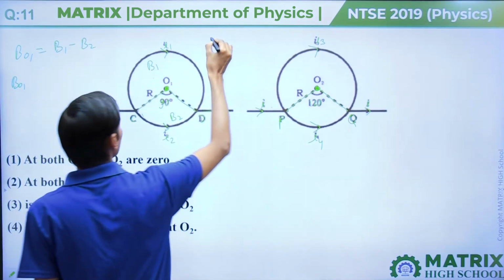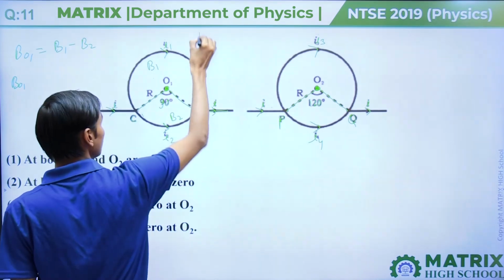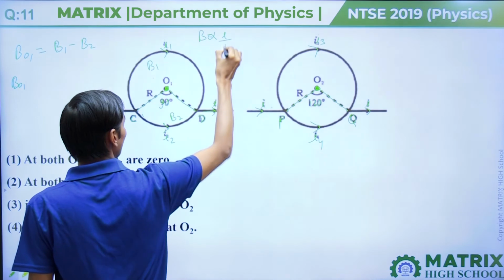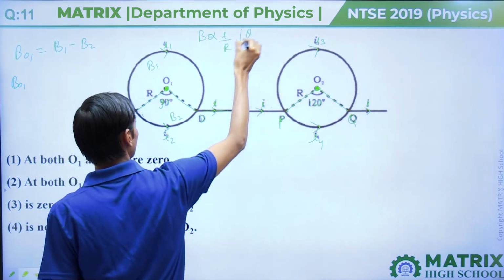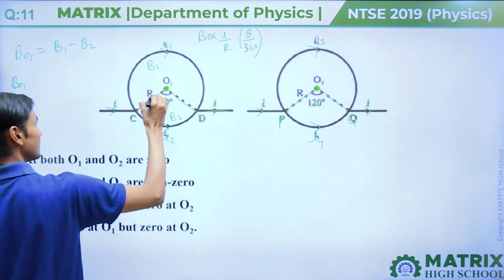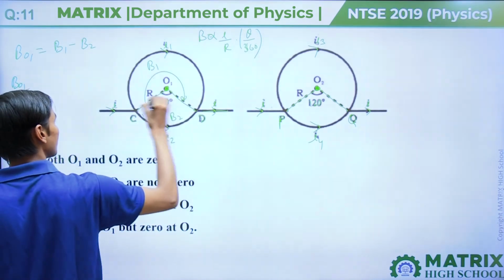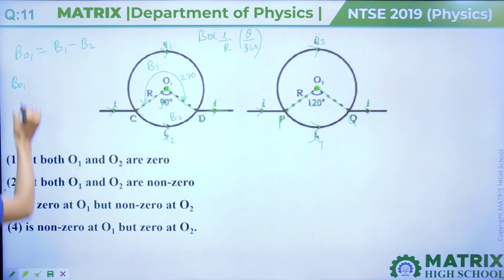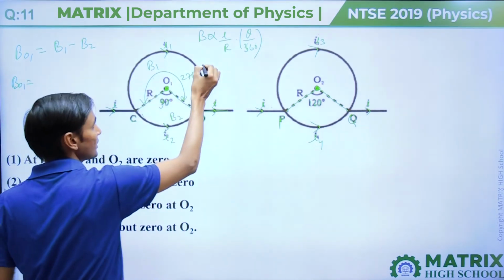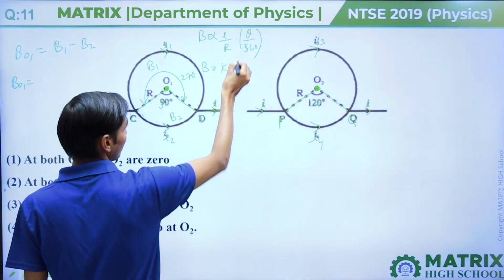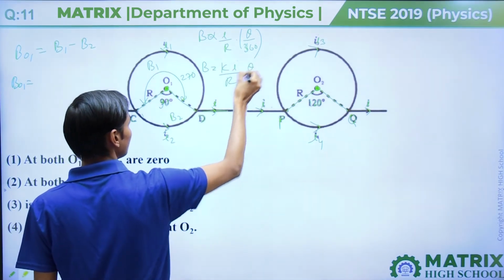As we know from the formula, B is directly proportional to I upon R into theta by 360 degrees. Then if this is 90 degrees, this angle will come out 270 degrees. Then B1, if the proportionality sign is removed, is constant K I upon R into theta by 360 degrees.